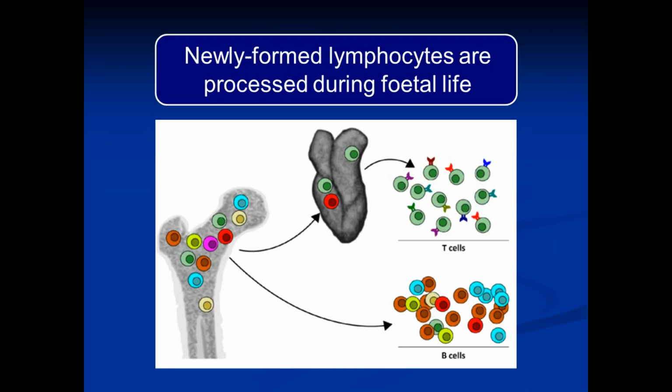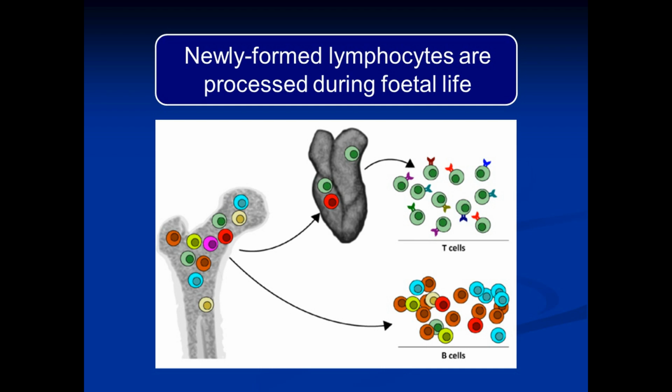We have seen earlier that adaptive immunity is the function of lymphocytes. The lymphocytes are formed in the bone marrow from precursor cells known as stem cells. Now, these newly formed lymphocytes have to be processed before they become active. This processing can occur either in the bone marrow itself or in the thymus.